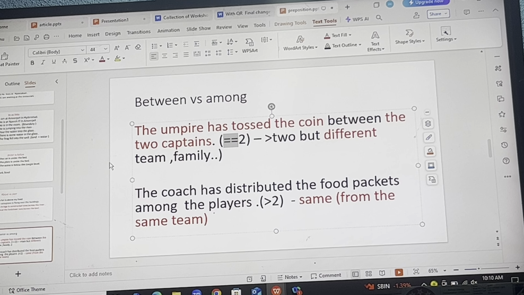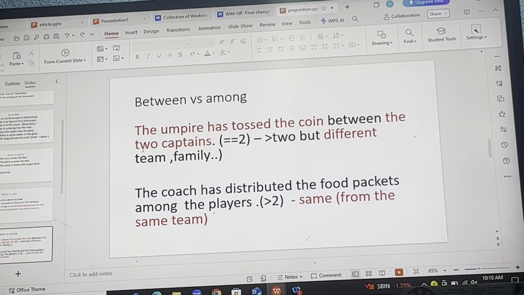In the same way, in case of between, if you do remember the monkey and the cat story, in which the monkey has distributed the bread between the two cats. So it means two cats, but they don't belong to the same family in that case.